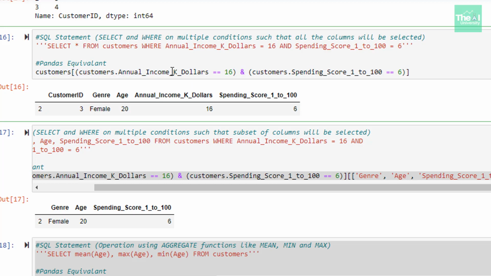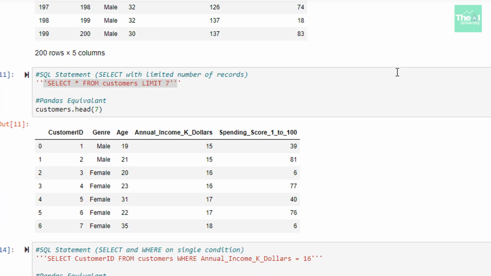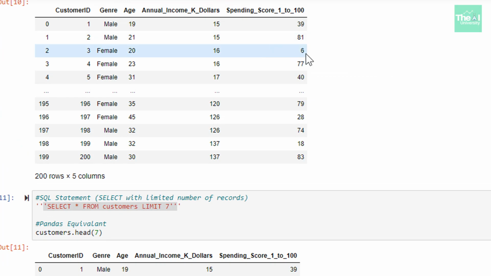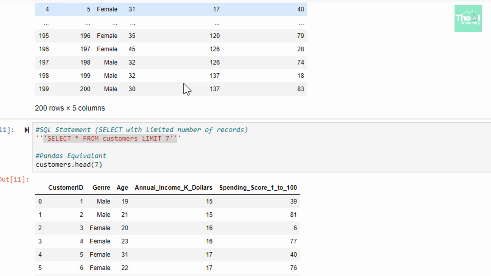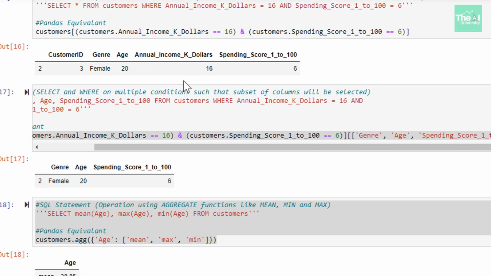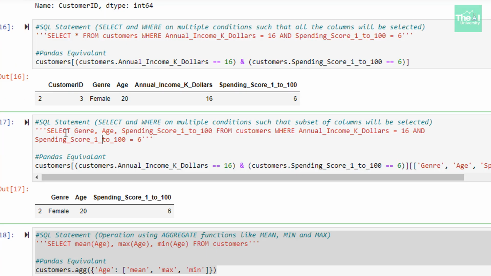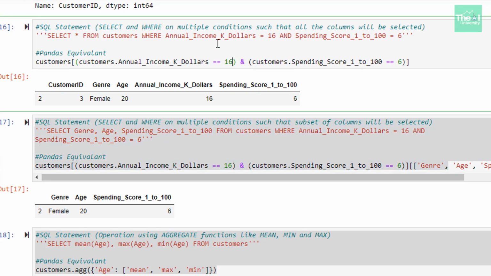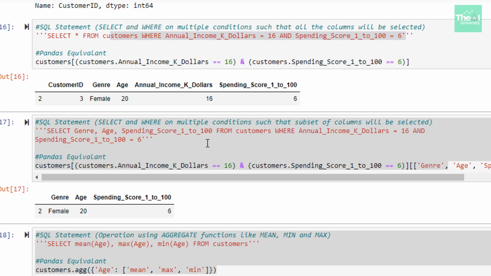The condition was annual income K dollars equal to 16 and spending score 1 to 100 equal to 6, which is this particular record. So the output came as this particular record only. The next cell is a replica of the previous cell, where we were filtering records on the basis of these 2 conditions. The only difference is that instead of printing all the columns, I am printing a subset of columns like genre, age, and spending score 1 to 100.